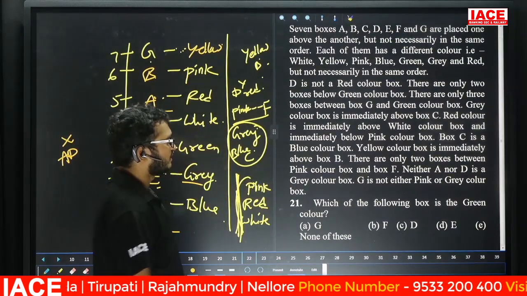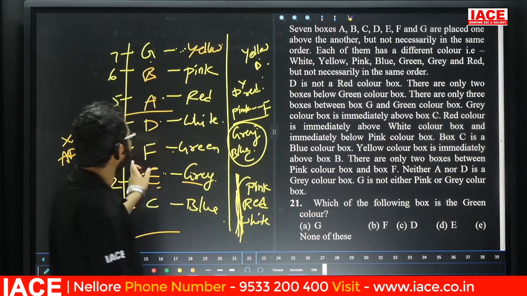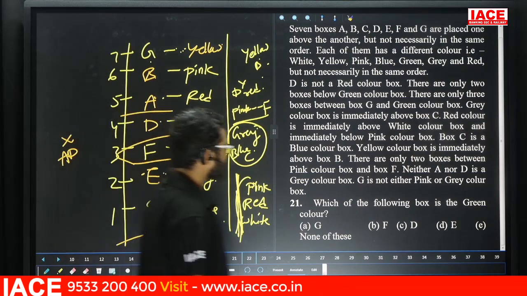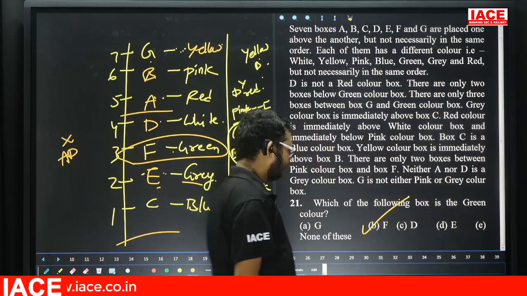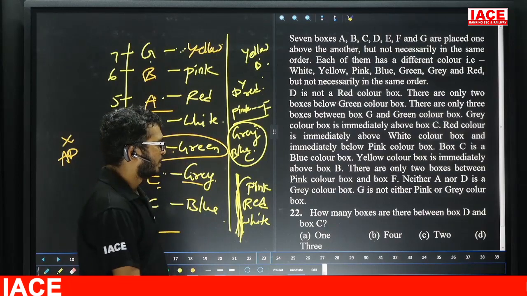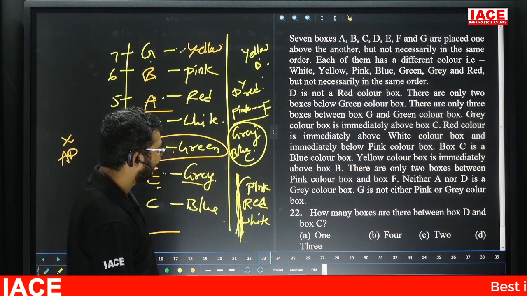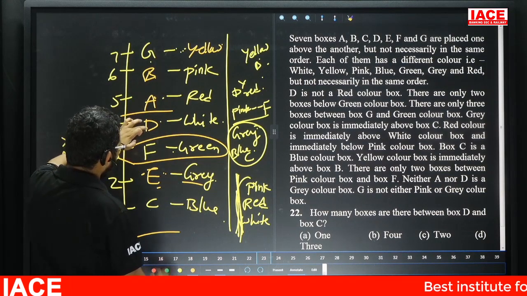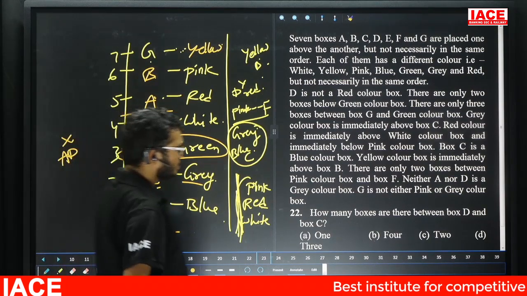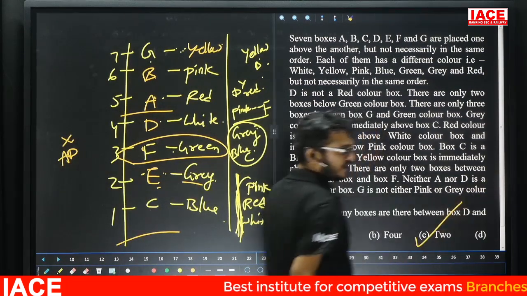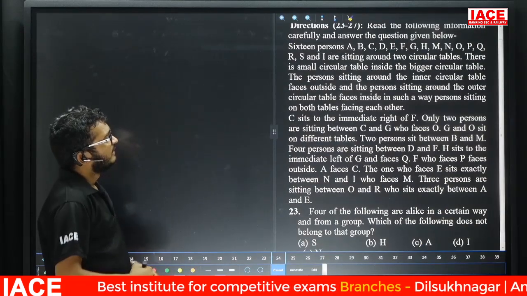Question number 21. Which of the following boxes is green color? Which is the green color box? Here, F. So question number 21, the answer is option B. Question number 22. How many boxes are there between D and box C? Between D and C, how many boxes are we having? 2 boxes. So question number 22, the answer is option C.